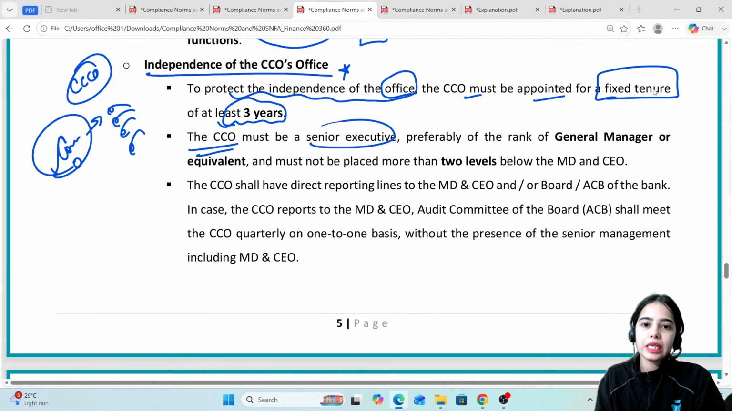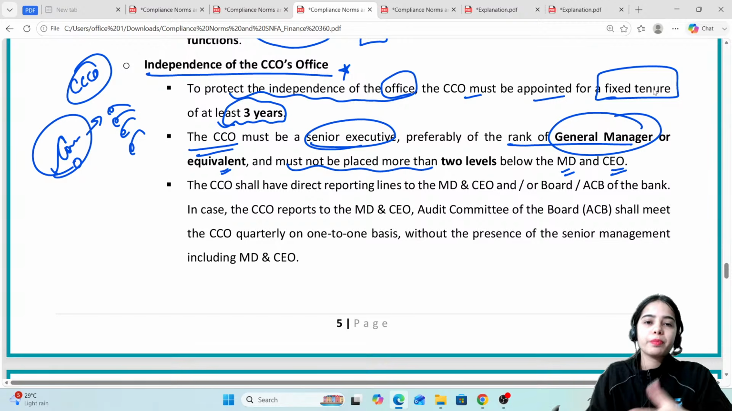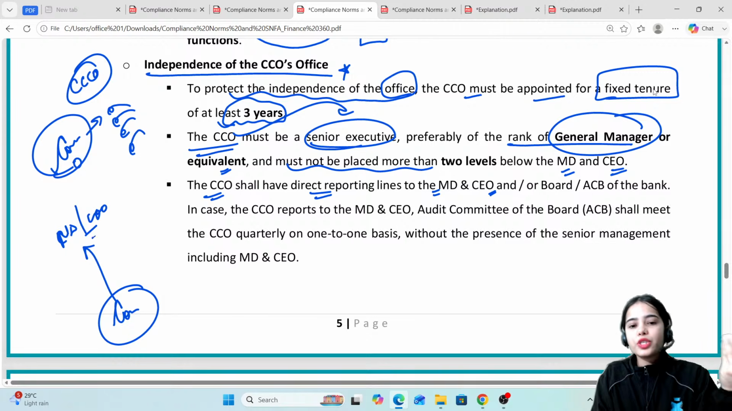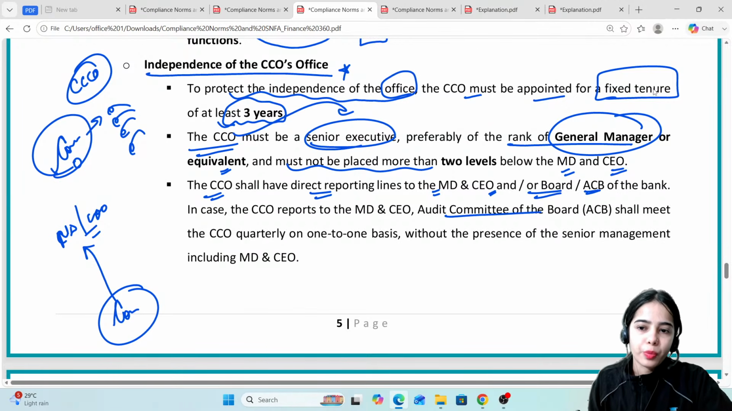The CCO must be a senior executive, preferably of the rank of general manager or equivalent, and must not be placed more than 2 levels below the MD and CEO, so that the CCO has the power, because the CCO is also a senior executive who has some say in the bank. The CCO shall have direct reporting lines to the MD and CEO, so that if a particular department is making any compliance mistake, a direct resolution can be sought from the MD and CEO, or to the board of directors of the bank, or to the ACB, that is the audit committee of the board of the bank.